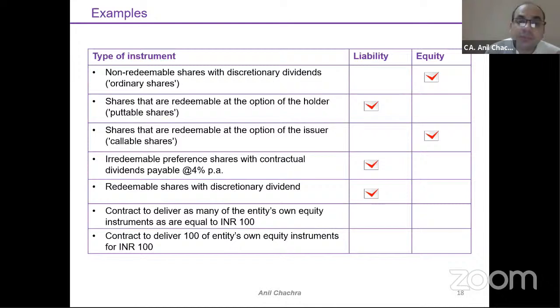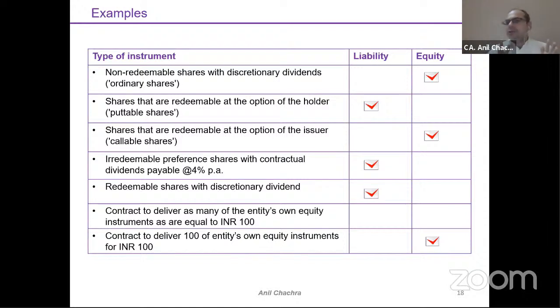Contract to deliver as many of the entity's own equity instruments equal to 100, a variable number of shares, right? For this contract to deliver a variable number of shares, that will be your liability because the number of shares is not fixed. The next and last one is a contract to deliver 100 of the entity's own equity instruments for 100. My number of shares is fixed, my amount is fixed. It will be your equity part.